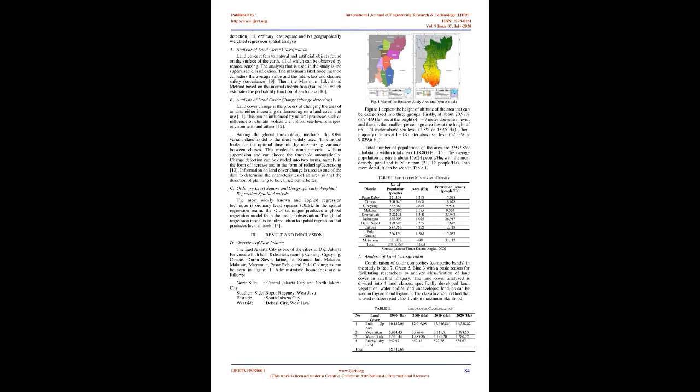Therefore, it is important for this research to identify and analyze land cover, detect land cover changes and investigate the spatial relationship between land cover and potential flood areas in East Jakarta City to develop a sustainable livable city. 2. Method. There are 2 primary data for the study, consisting of 1.